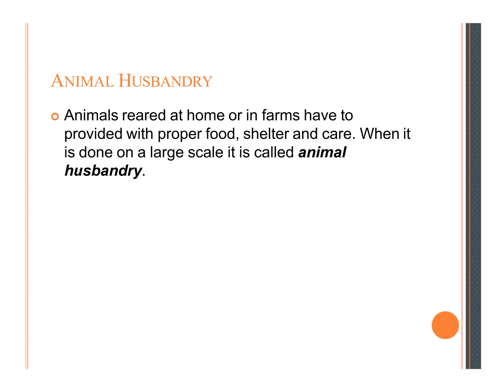Animals reared at home or in farms have to be provided with proper food, shelter, and care. When it is done on a larger scale, it is called animal husbandry, which you can learn in your notebook and notes as well. There are many types of this, such as pisciculture, horticulture, apiculture, sericulture, and so on.